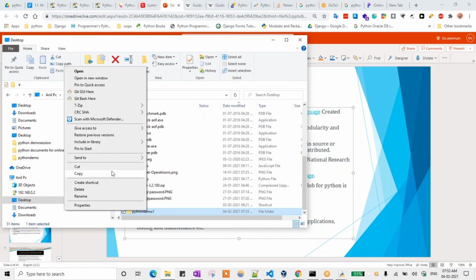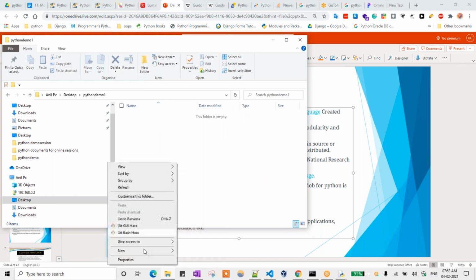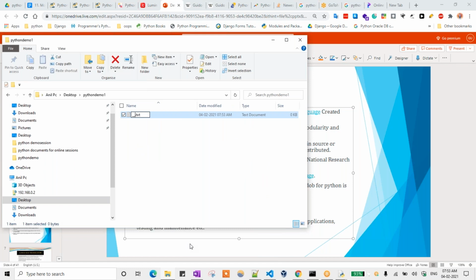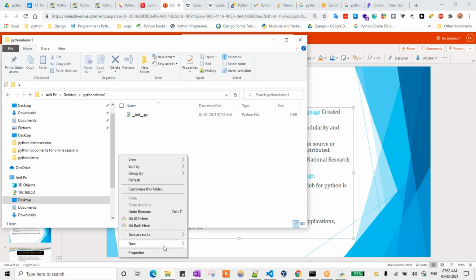Here also I will create a new file, open a new text file. You can create it first, then change it to dot py. I am just removing the text extension now. Once again I am creating two more files.